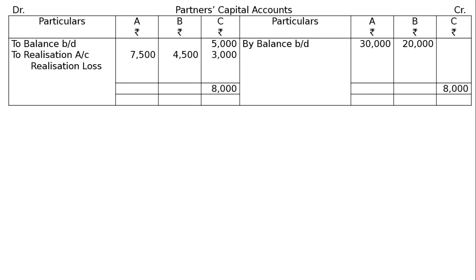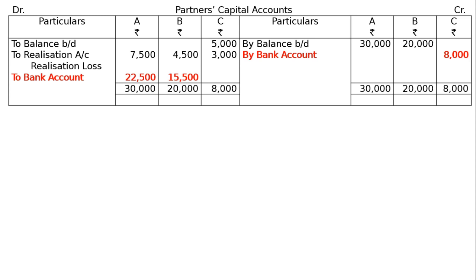Take it to the credit side and C will bring in rupees 8,000 for dissolution to make good his loss. And A and B will be paid; rupees 30,000 is the total of the credit side. Take it to the debit side, to bank account. The difference: A will be paid rupees 22,500, B will be paid rupees 15,500.